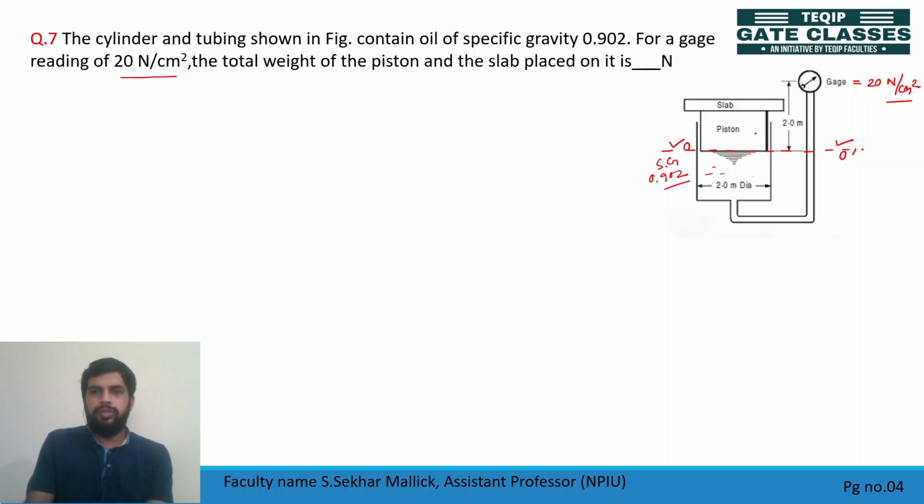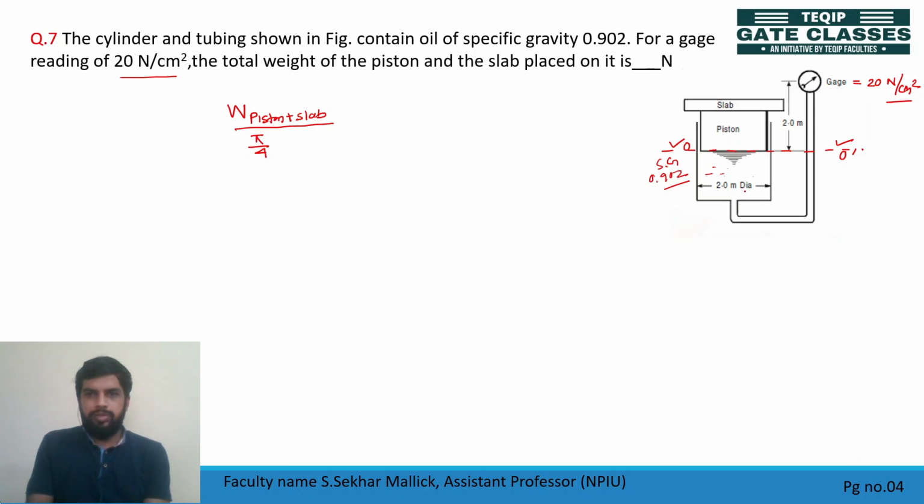Pressure at O is how much? Because of this, so W of piston and slab by pi by 4. This is your weight, right? And diameter is how much?